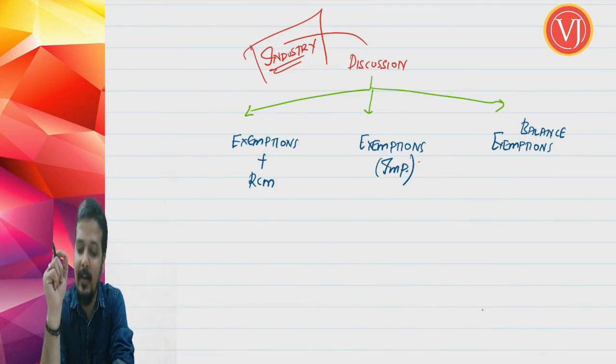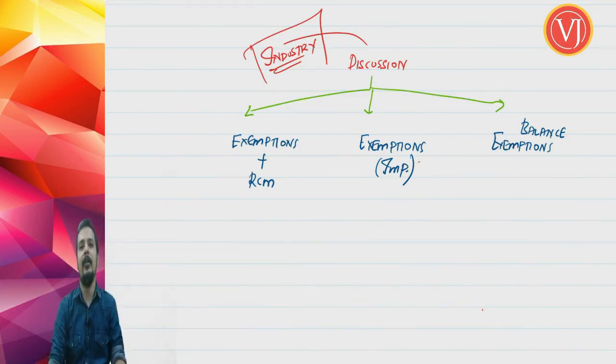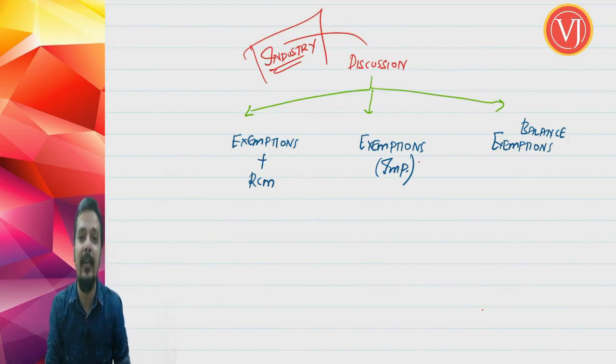When we talk about the balance exemptions, I'll make this statement. We have designed this chapter in such a way that we are very happy and proud that this chapter is categorized into beautiful flowcharts. I would have been very happy even to discuss the other part, but the number of hours will be more, and you'll feel that this chapter is quite lengthy. Yes, this chapter is lengthy. You have to just bifurcate it into small parts and read it industry wise. You'll find it very simple. Don't jump to conclusions by seeing the length. It depends only on the simplicity. We have simplified it to the maximum extent possible. Given an opportunity, I would be happy even to discuss that last portion.